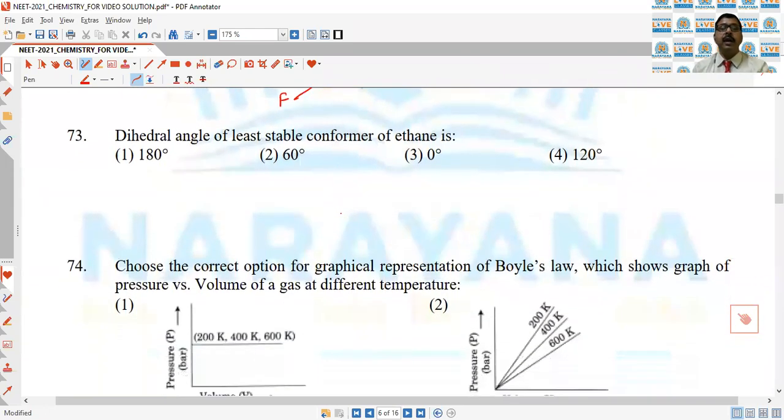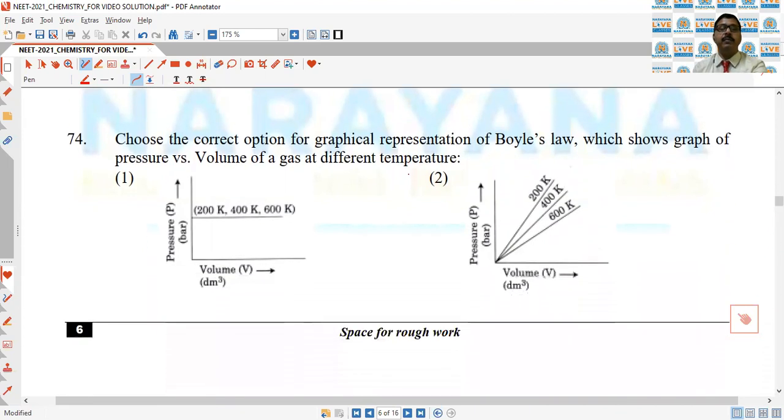The dihedral angle of the least stable conformer of ethane is 0 degree. It is the eclipsed form where the dihedral angle is 0 degree, and that is why it is highly unstable because of high steric strain and torsional strain.